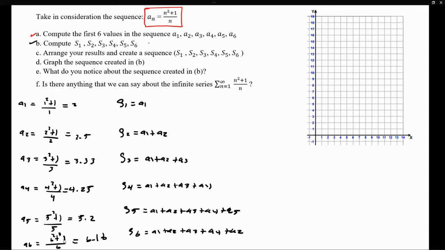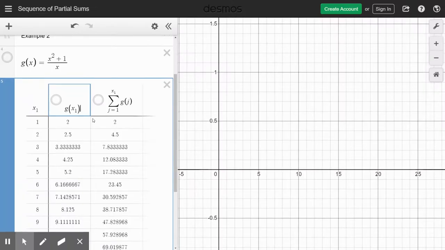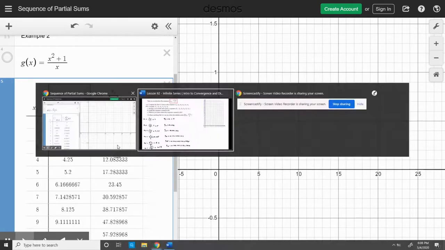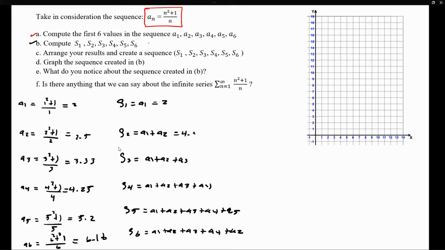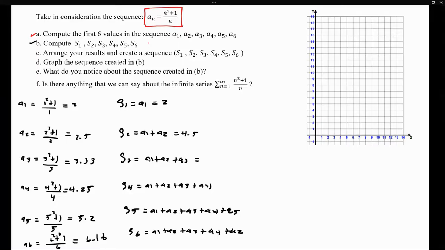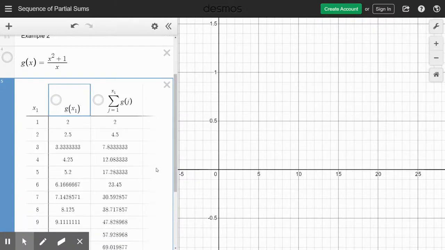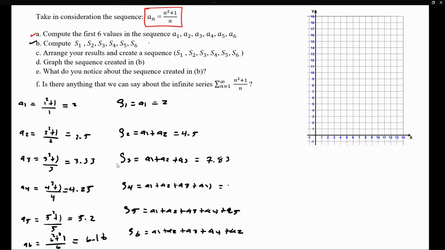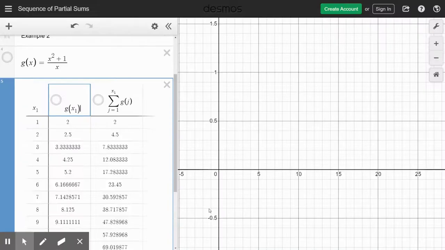So if I would have added the first term, that's just equivalent to 2. That's what we got here. The second partial sum, so if I would have added the first and the second terms, that's equivalent to 4.5. If I would have added the first 3 terms, that's 7.83. If I would have added the first 4 terms, that's 12.08. If I would add the first 5 terms, that's 17.28.